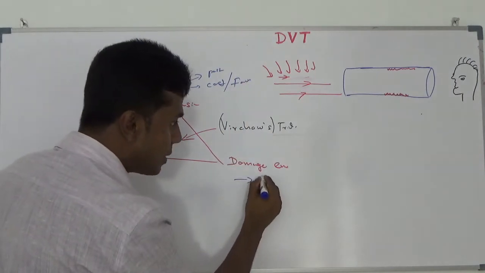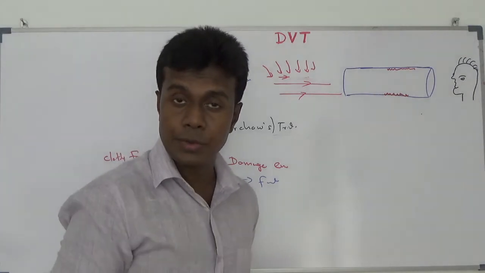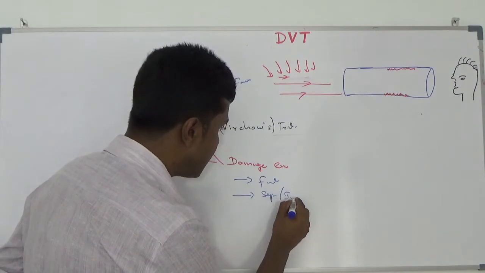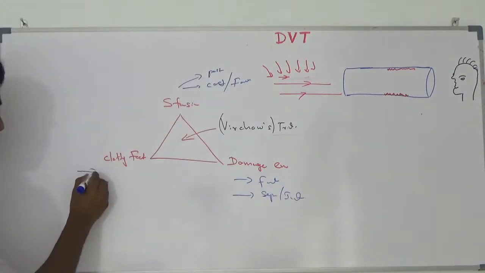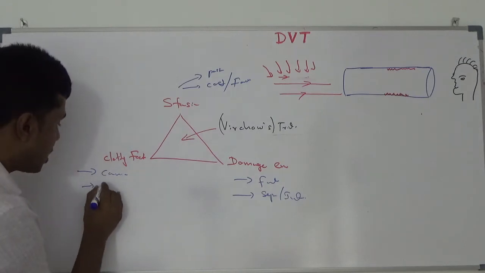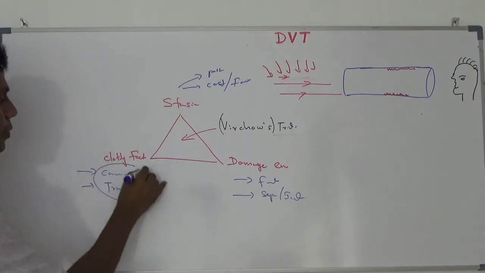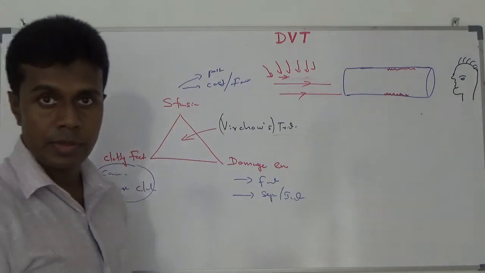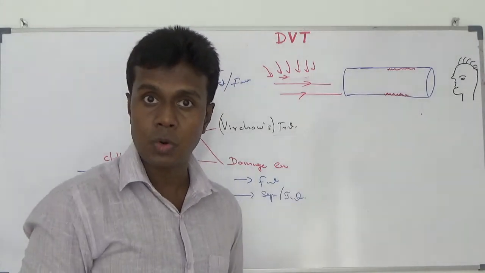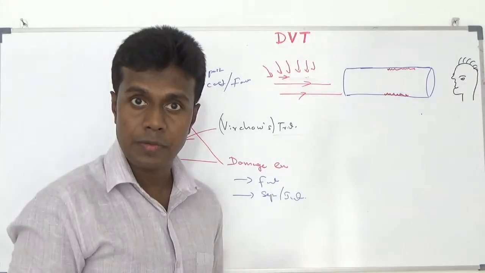Here damaged endothelium again following surgery, sepsis, inflammation can lead to endothelial injury. Here also a cancer patient may be hypercoagulable, or transfusion of clotting factor leading to a hypercoagulable state. So those are the factors which enhance the formation of clot within your vascular system, mainly within your venous system,